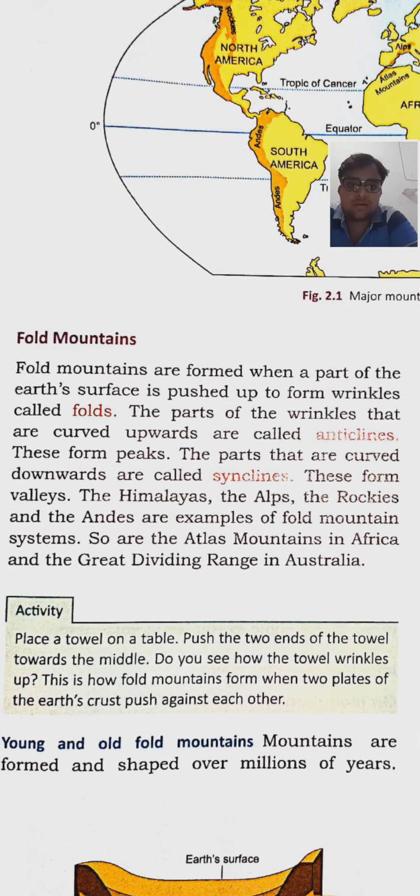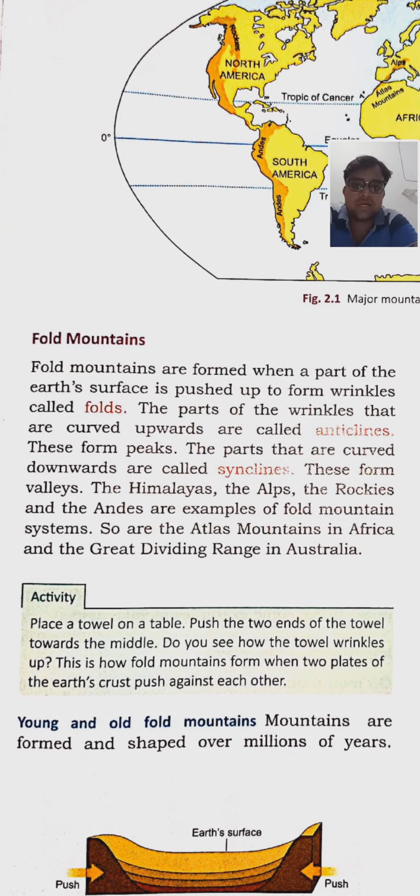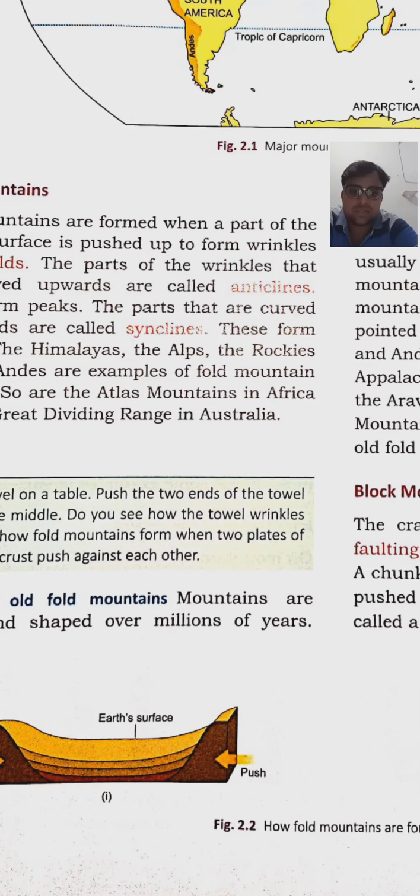Then let us see how the mountains are formed. First we will study fold mountains. Fold mountains are formed when part of the earth surface is pushed to form wrinkles or folds. I am showing here in this picture.